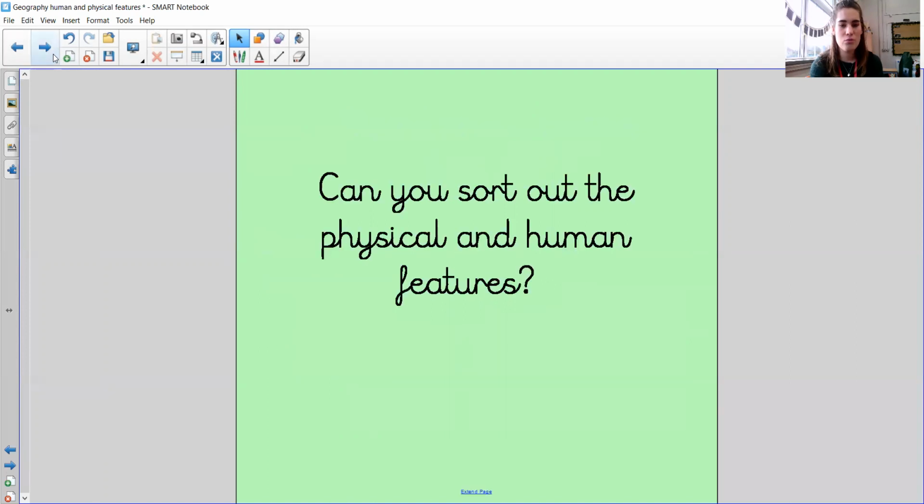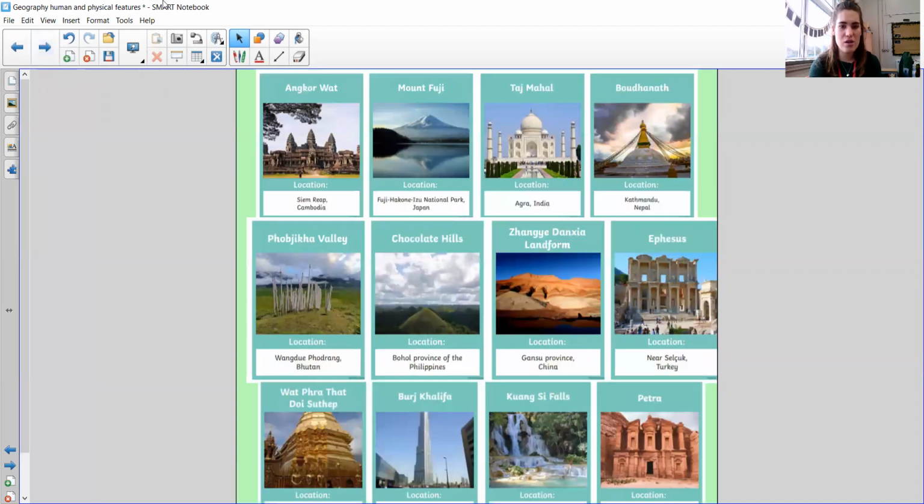What we're going to have a look at doing now is I'm going to show you some features of Asia. I want you to see if you can sort these features into physical and human. For some of them, you might need to do a little bit of research to find out a little bit more about them. So here are the features. I just want you to pause the video now and see if you can sort these into physical and human features.